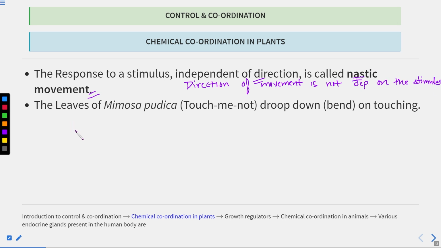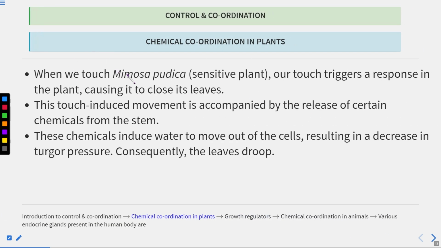An example of nastic movement is the leaves of Mimosa pudica. Mimosa pudica is known as the touch-me-not plant. Whenever you touch the plant, the leaves droop down or bend. Now why do they bend? Whenever we touch the Mimosa pudica, the touch acts as an external stimulus. So a touch triggers a response in the plant, causing it to close the leaves.